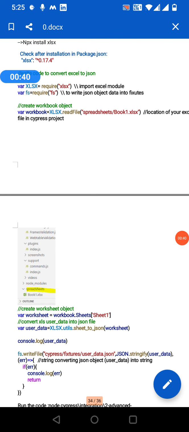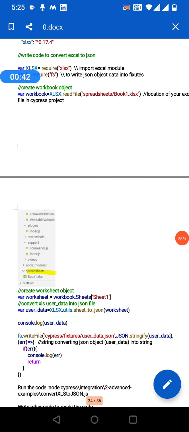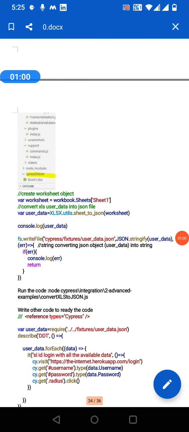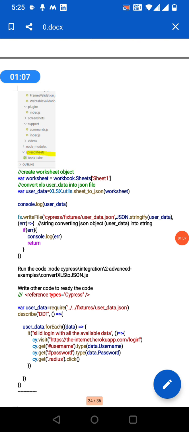To write JSON data into the fixture, we have to give fs equal to require of fs, and workbook, create a workbook object, equal to xlsx.readFile. So create one Excel file in the framework itself, spreadsheets book1.xls. Worksheet, create a worksheet object, give the worksheet name, workbook.Sheets of sheet 1, and then convert that Excel data into JSON using xlsx.utils.sheet_to_json.